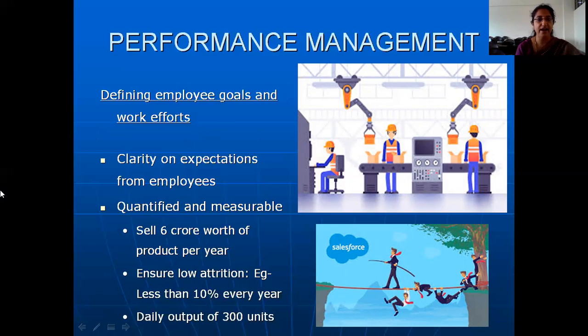On the other hand, instead of saying increase the production by 20%, in case you say increase the production by 300 units, then this is a much more understandable goal. So people will make sure that they are trying to achieve that 300 units worth of production target. So this is how defining the employee goals, the work expectations and the work efforts has to be carried out.